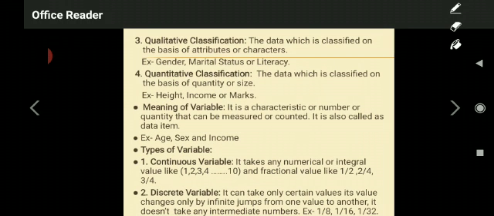This is all about the introduction part and various types of classification of data and meaning of variable and its types. In the next class, a very interesting topic is there. Try to understand all these things very systematically.